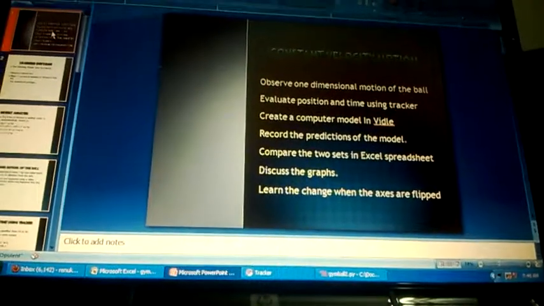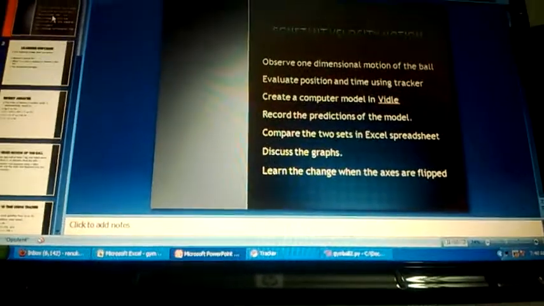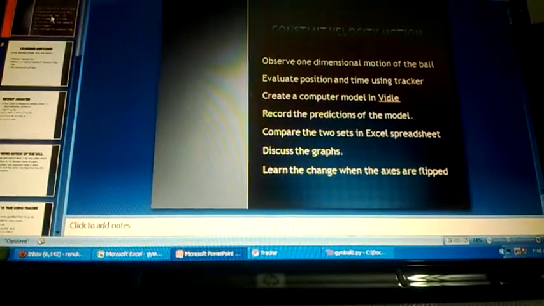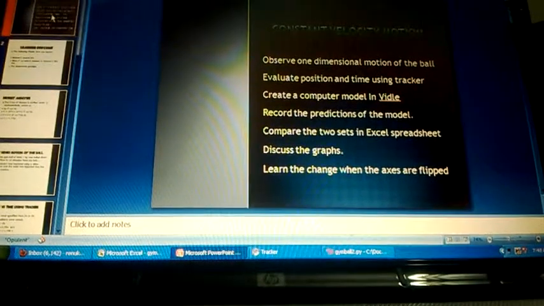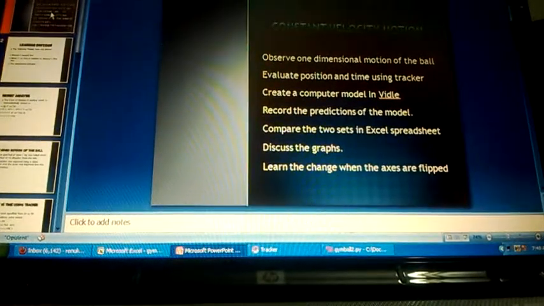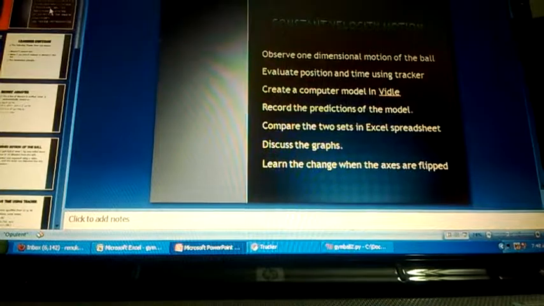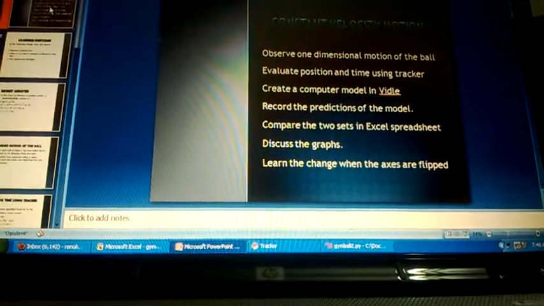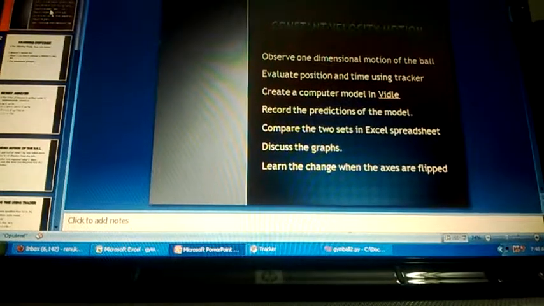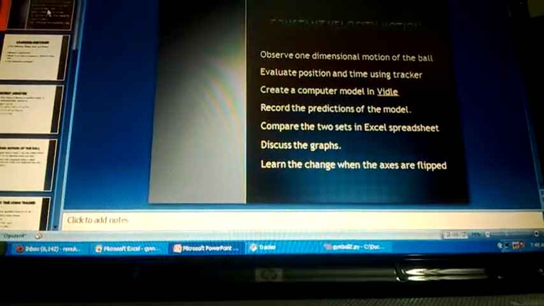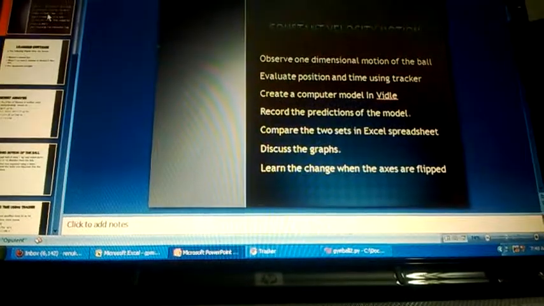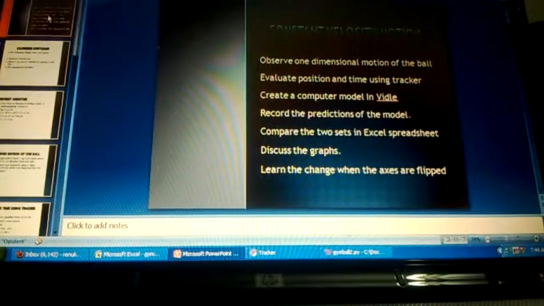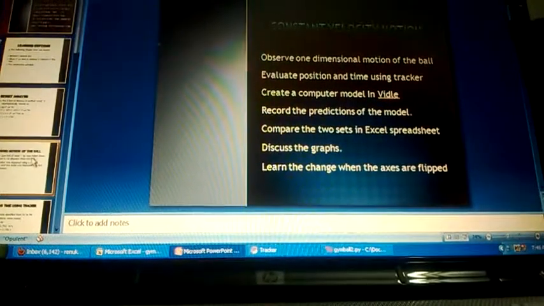One-dimensional constant velocity motion of a gym ball is analyzed in this assignment. Using a video camera, we observed the one-dimensional motion of a gym ball. We evaluated the position and time using Tracker. We created a computer model in VIDLE. The predictions, the comparison using graph, and the changes when the axes are flipped are studied here.